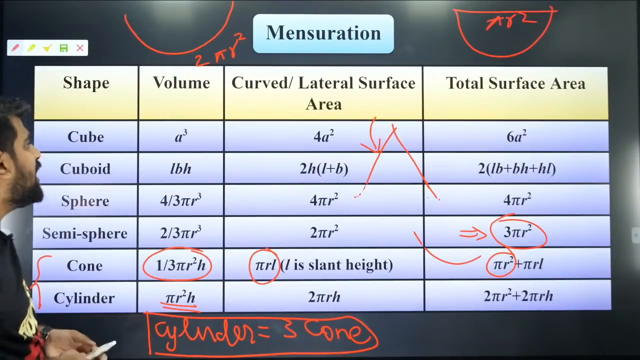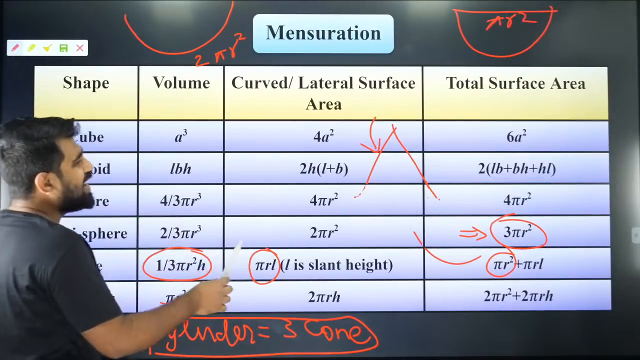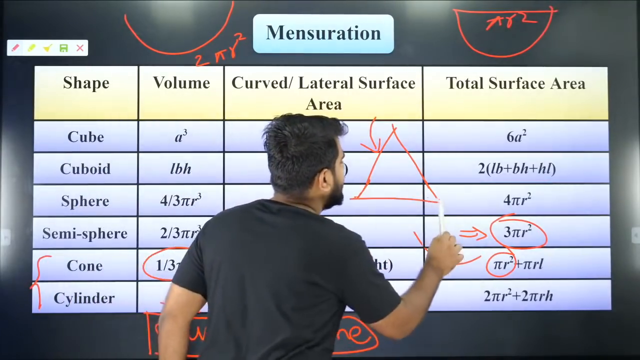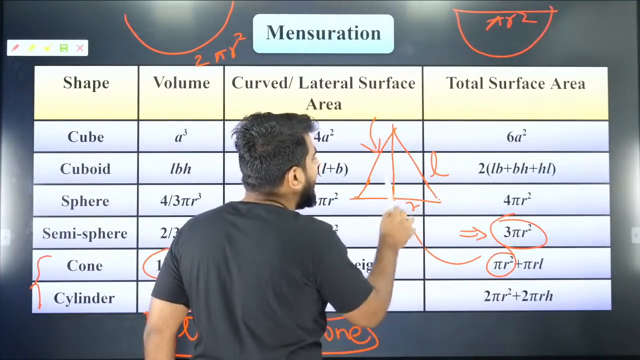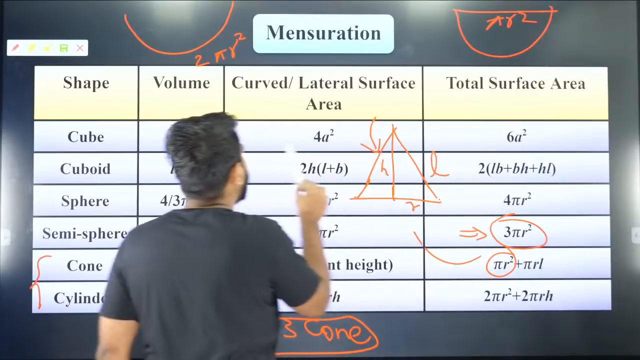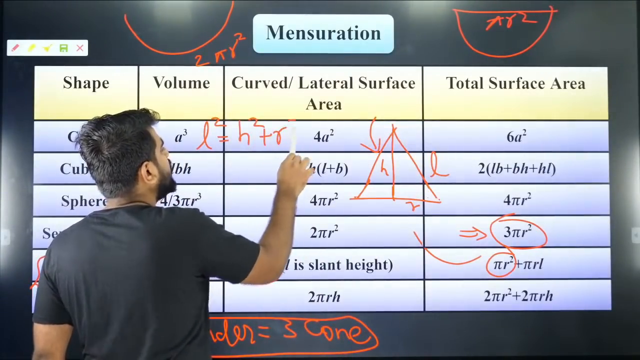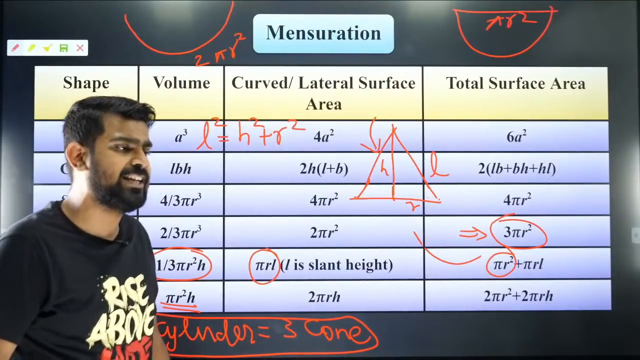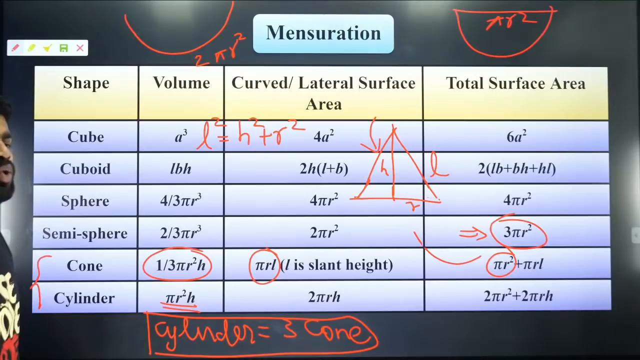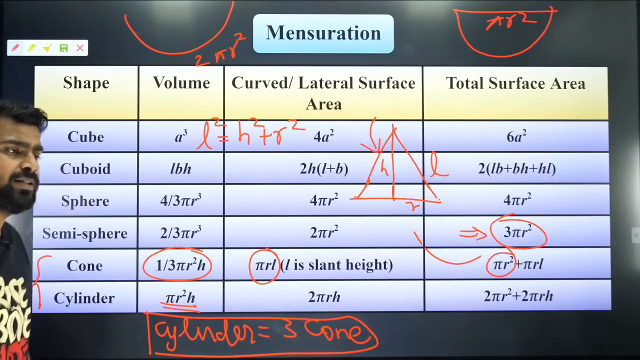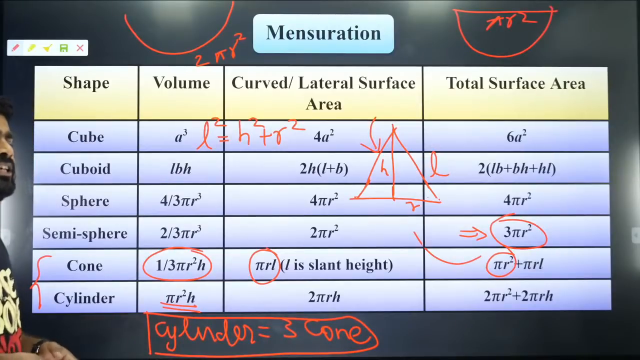So let's try to understand what is slant height. Slant height, for those who are asking, is nothing but the hypotenuse of this particular triangle. So this is r, this is h, and this is your slant height. So slant height square is equal to h square plus r square. That is how you find out the slant height. Is that clear to everybody? Shall I move forward?